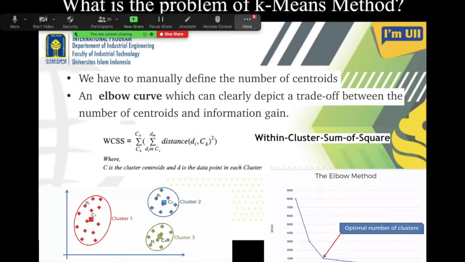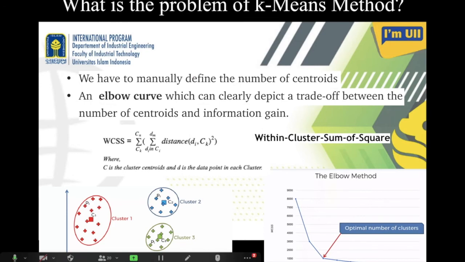Say, for example, for 3 clusters you have a particular value like 1000. When the number of clusters is 1, you have a sum of squares of around 8000. When the number of clusters is equal to 2, you have 3000.